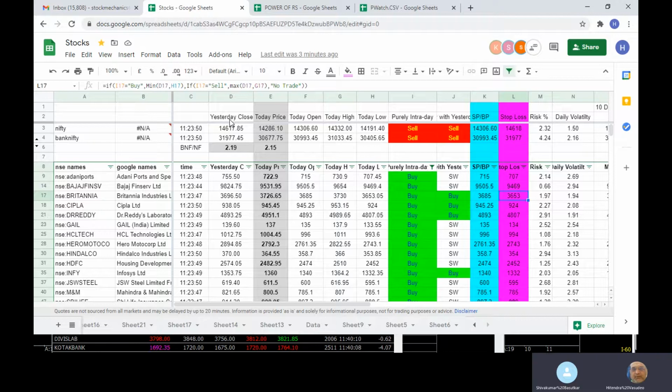Now next is the risk. Risk is calculated from today's price against the stop loss. So from today's price, what is the risk of the stop loss? That is 1.97.